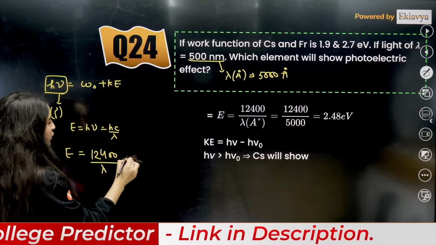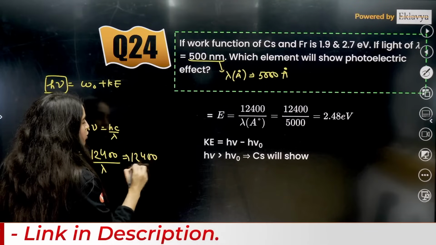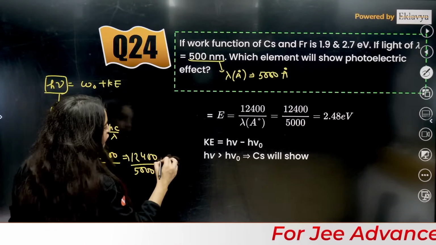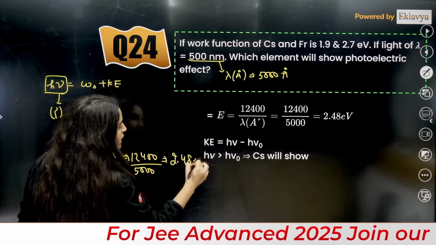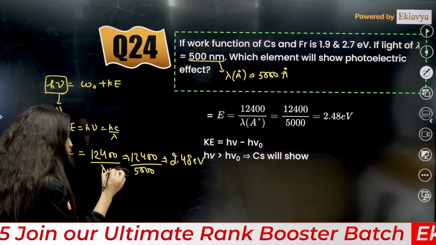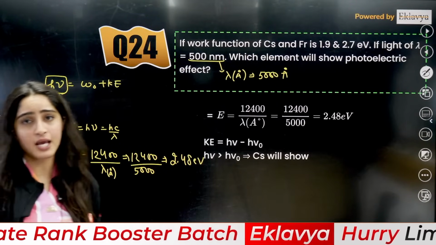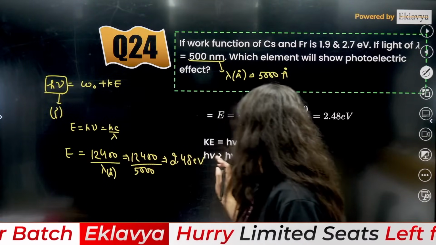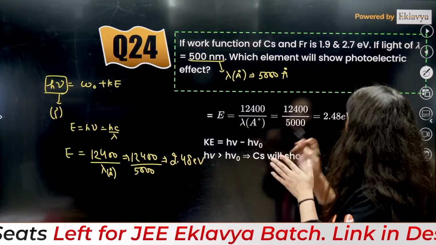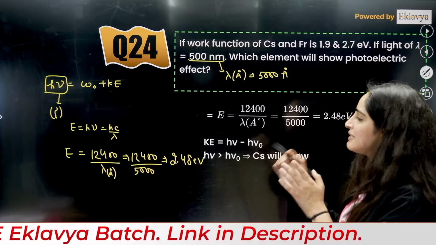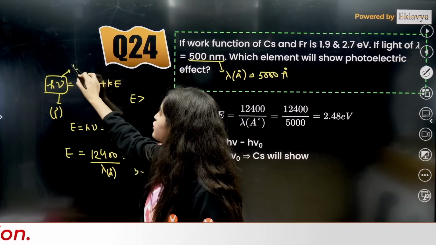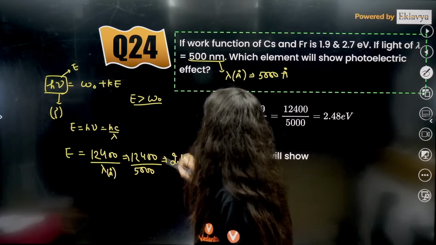So just put the value here: 12400 by 5000, and it is coming out to be 2.48. This formula is only applied when you have lambda in angstrom. Now, if we want it to show the photoelectric effect, then this energy E should be greater than the work function.